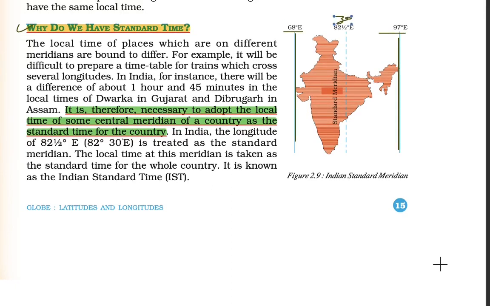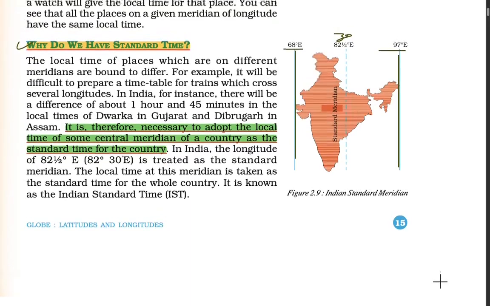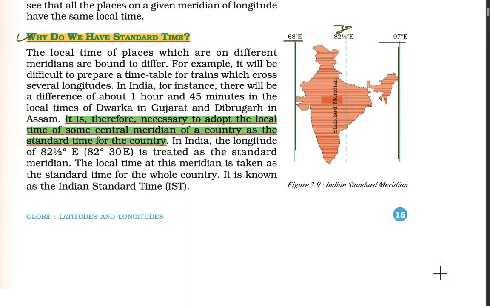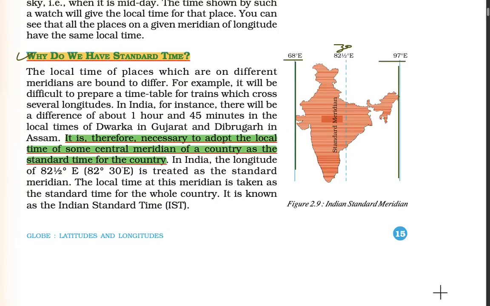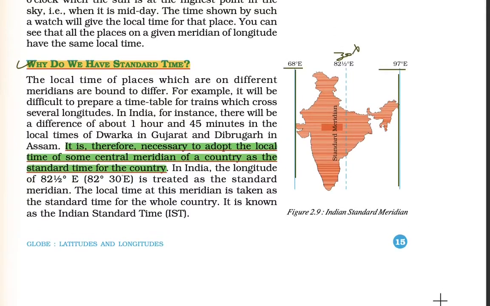If we consider the 30 degree difference between Gujarat and the northeastern region, and consider 4 minutes per degree, it means that we could have a difference from here to here of 2 hours.